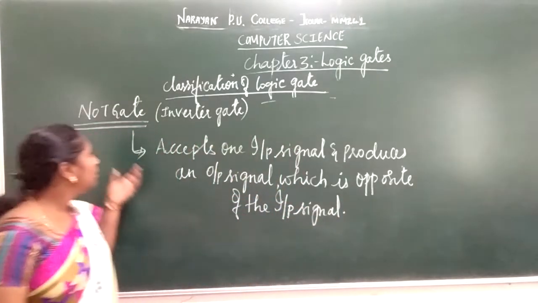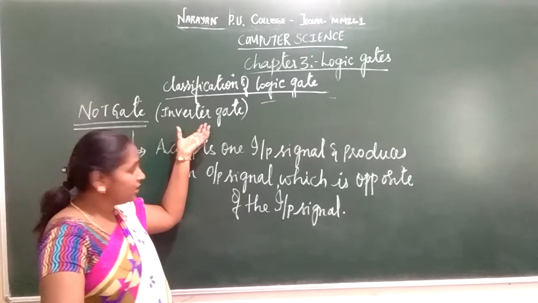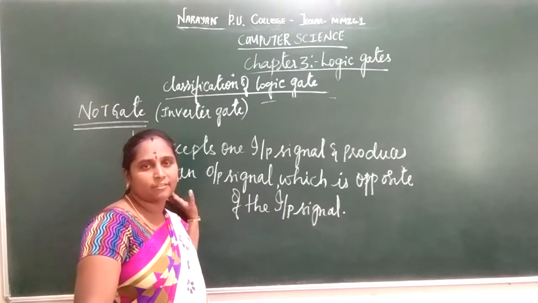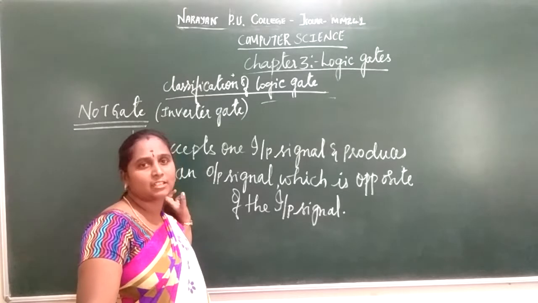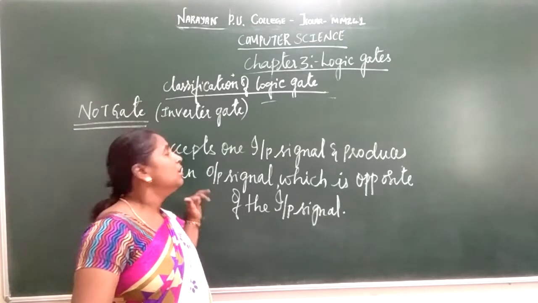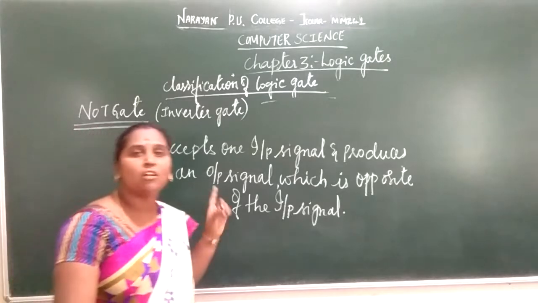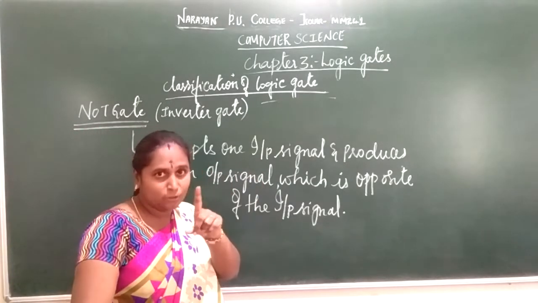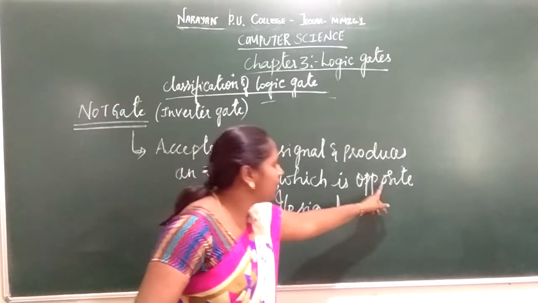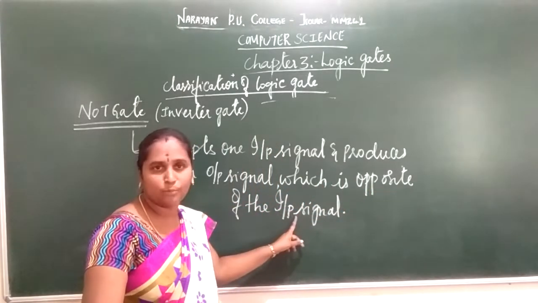Once again I explain. The NOT gate is also called the inverter gate. I have already told you the definition of a logic gate: it's an electronic circuit which accepts one or more input signals and produces an output signal. In a NOT gate, it accepts only one input signal and produces the output signal, which is always opposite to the input signal.